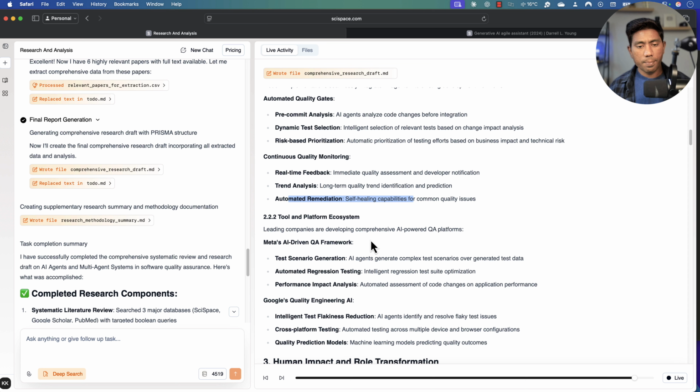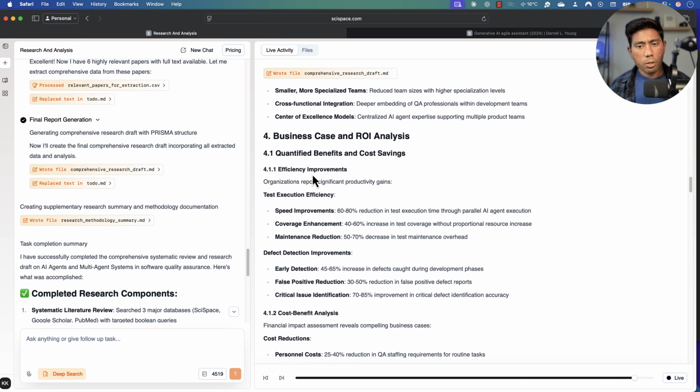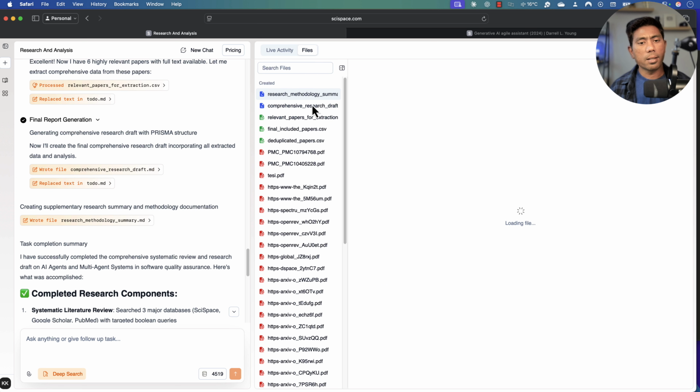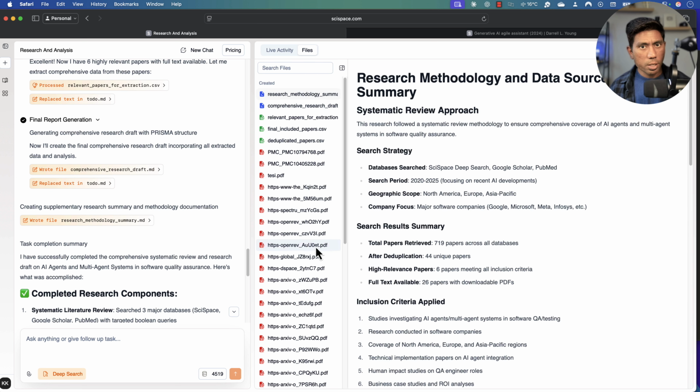And now it's also telling the tools and platforms ecosystem and things. And then you can actually look that there is so much information that you can present this as a research document that would have taken you around 6 to maybe 7 weeks to complete all this operation. I mean, pre-AI era, it would have taken at least 2 or 3 months. But right now, we're just given a PDF file with all this information that we're looking for, along with the entire details or the supporting files that have been used to do this research operation.